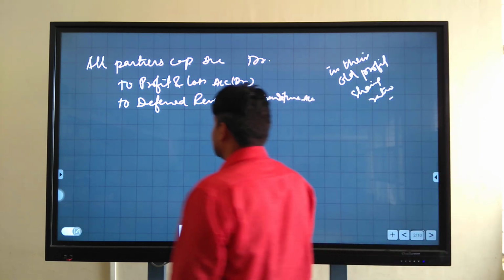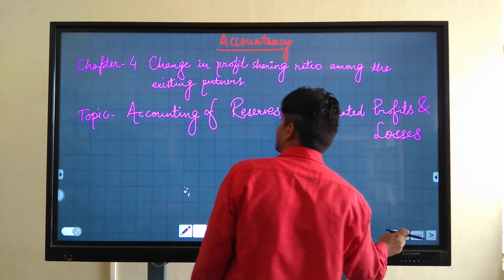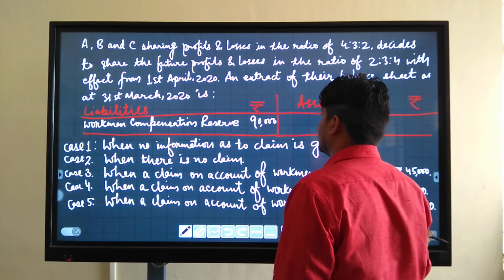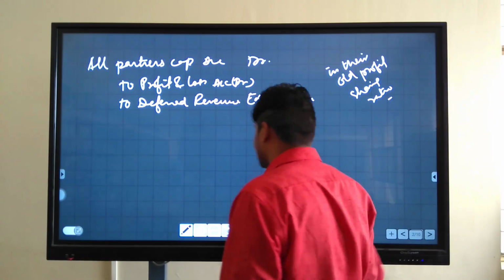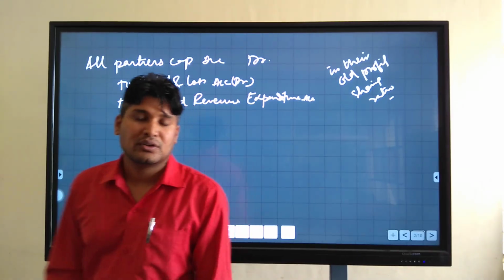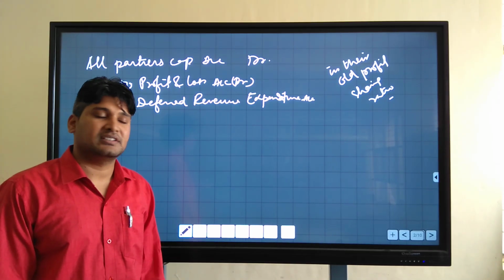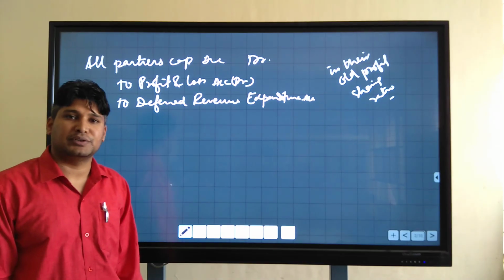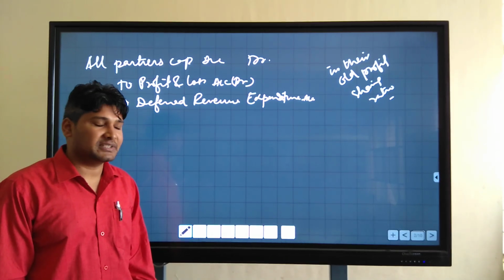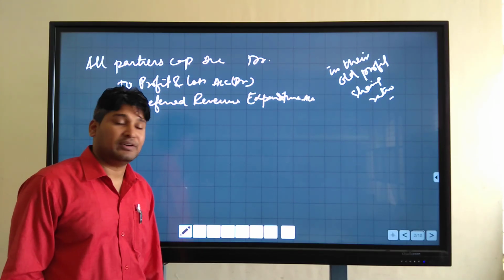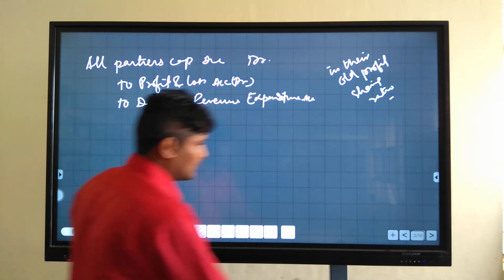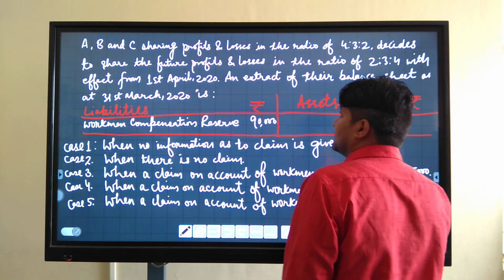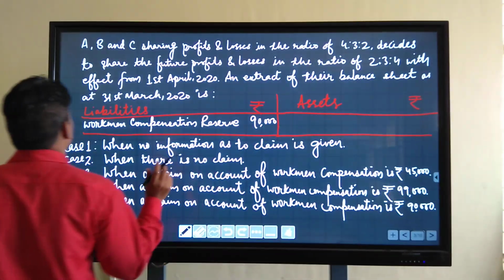Okay. Next is workman compensation reserve. What is it? Workman compensation reserve is a reserve. It is created out of firm's profit to meet or to compensate employees in case of accident. I'll explain with a question.